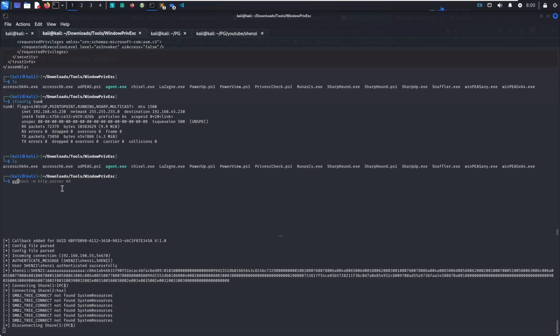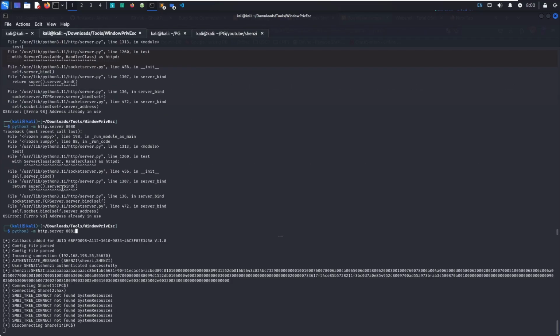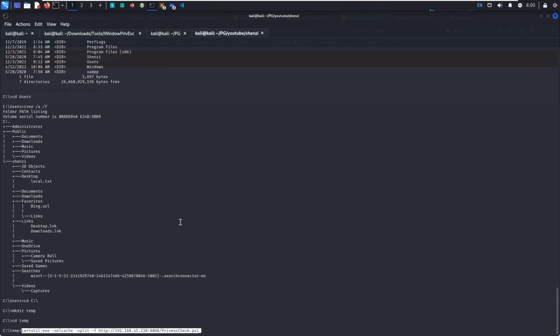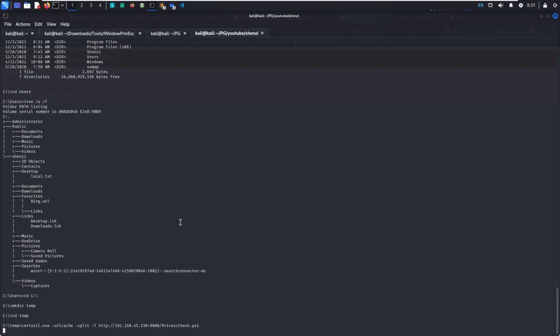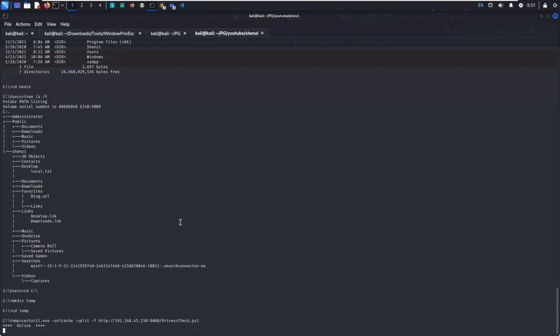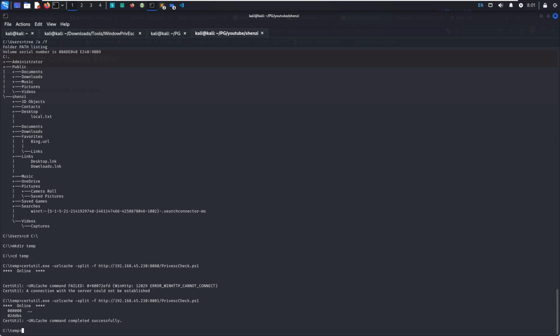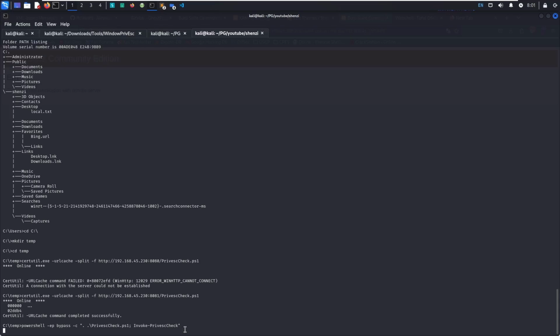We need to start a Python 3 server because I'm using Burp Suite. Alright, now let's run PowerShell and run PrivescCheck.ps1 with -ep bypass. You can find this command on the PrivescCheck GitHub page.